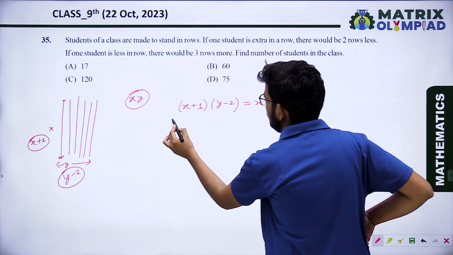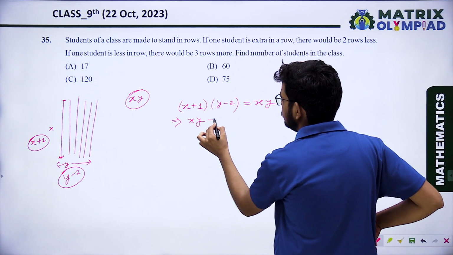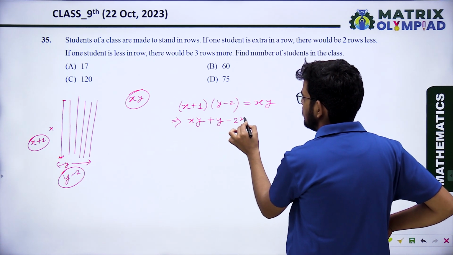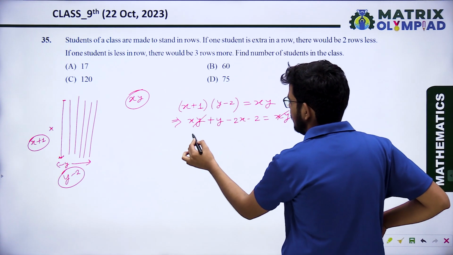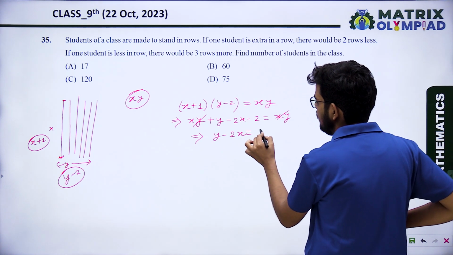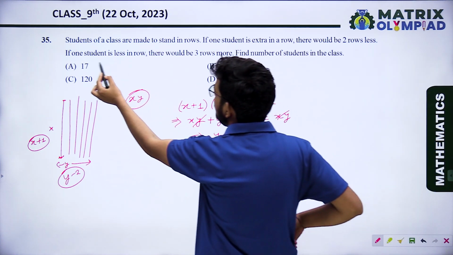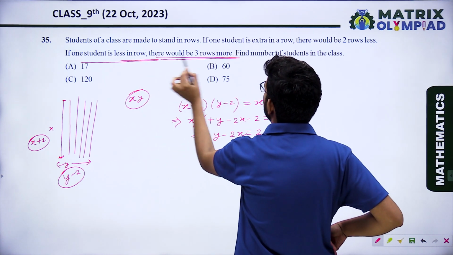So what is the solution? The solution is xy plus y minus 2x minus 2 equals xy. xy and xy cancel out, and that is y minus 2x equals 2. Similarly, it is saying if one student is less in a row, there would be 3 rows more.